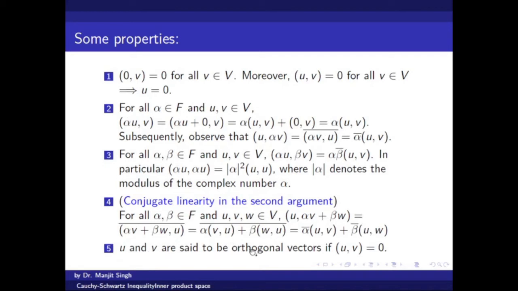Two vectors are said to be orthogonal if their inner product is 0. This orthogonality is a very important concept in inner product spaces.